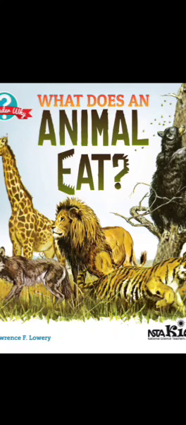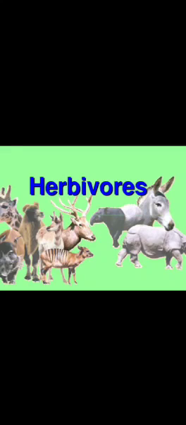Now, according to their feeding habits, animals are classified into three groups. First is herbivorous animals. Herbivorous animals are those animals which eat plants or plant products only. They are called herbivorous animals. Parrot, grasshopper, cow, goat, deer, zebra, horse are some examples of herbivorous animals.